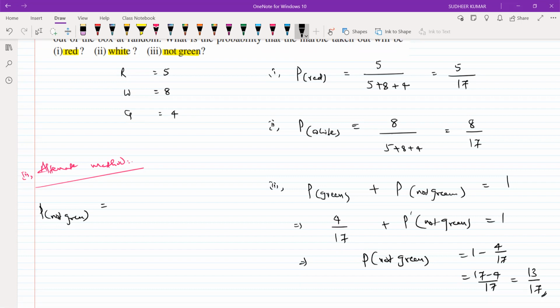Probability of red plus probability of white: probability of red 5 by 17 plus probability of white 8 by 17. So total it is 13 by 17. So you got the same result either way. You can use any one method.